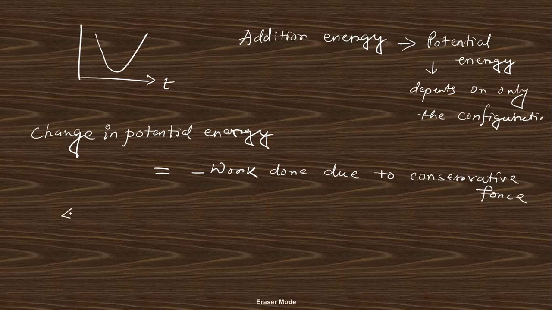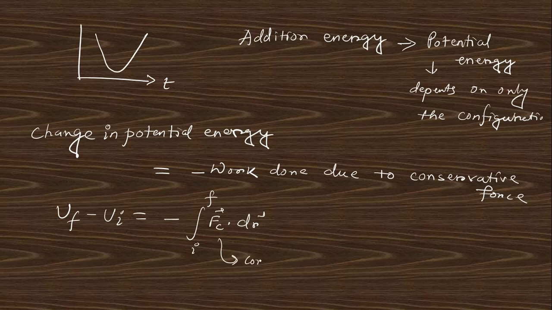So the change in potential energy, that is Uf minus Ui, written as U for potential energy, is minus Fc dot dr from initial to final.